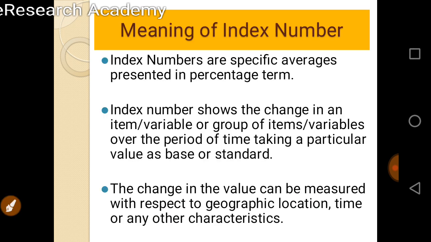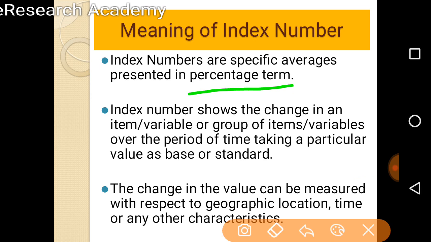Index numbers are specific averages which are presented in percentage form. An index number shows the change in an item or a variable or a group of variables over a period of time, taking a particular base value or a standard value.